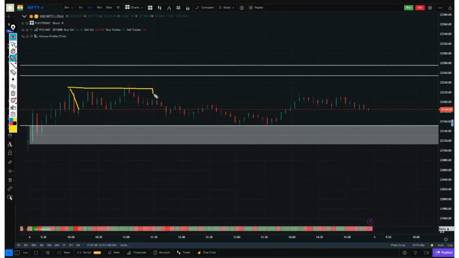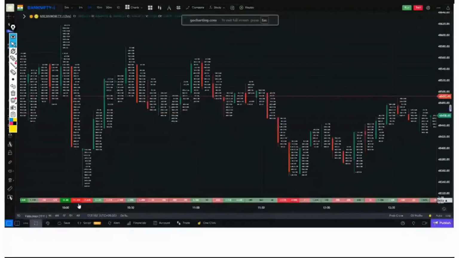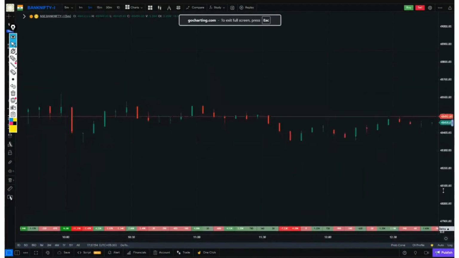So in a way, this high was also decided because there was still one bang, and after that, neither the buying side came nor the selling. So this was a brief yet comprehensive analysis of Nifty. Now let's look at Bank Nifty for today. The tick size for Bank Nifty is auto here, providing a detailed overview.